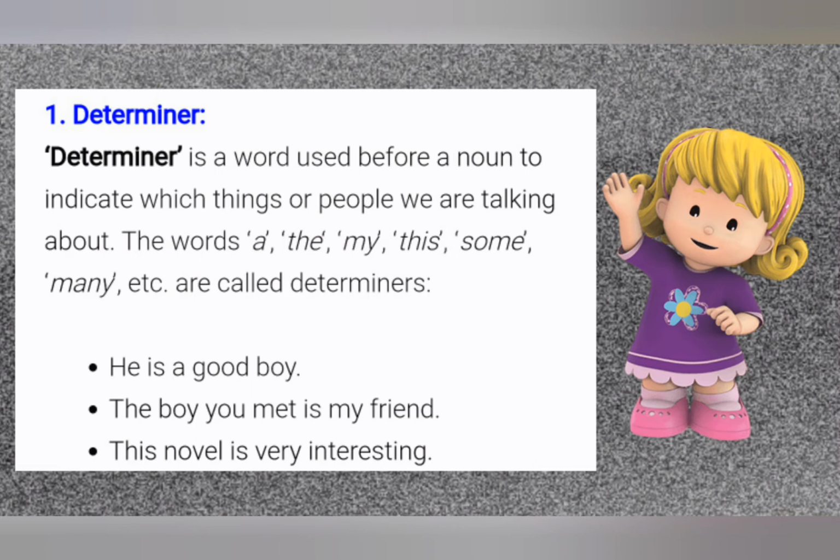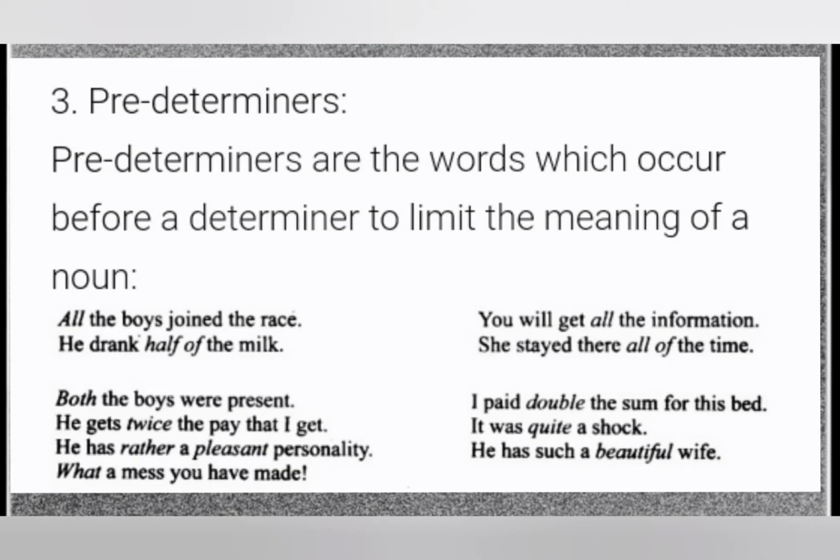All the italicized words are determiners and they limit the meaning of the nouns that follow them. Let's see about them one by one in detail. Let's see about predeterminers. These are the words which occur before a determiner to limit the meaning of a noun which comes before a noun. All the boys join the race. The is a determiner. All is the predeterminer.